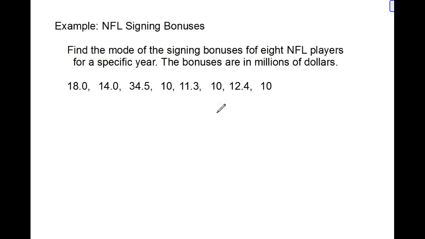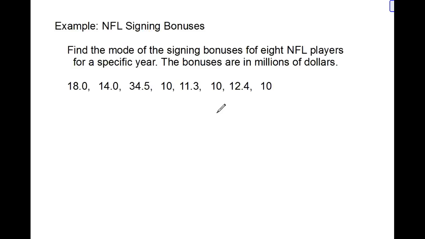So when we're looking at mode, it is actually easier if we put things in order from smallest to largest, or if it's qualitative data, if we put it in order, A to Z, things like that. That way we can actually put like items together.